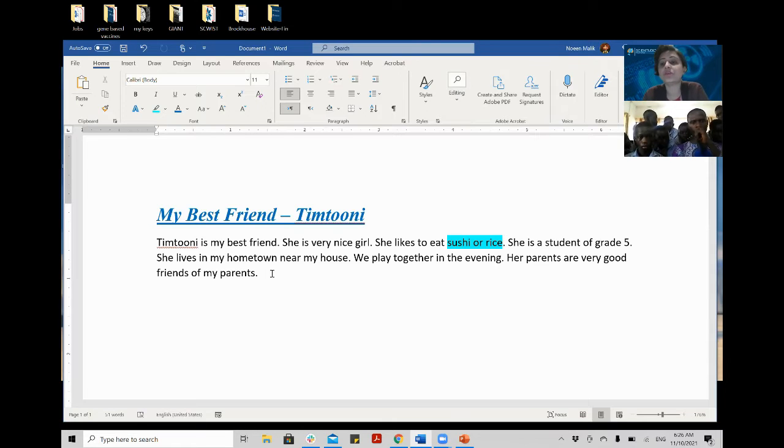If you want to write into bullet points, what you do, let me press enter to go to the next line again. Let's write her hobbies are, then I will press shift and the colon button and this will come up, right?